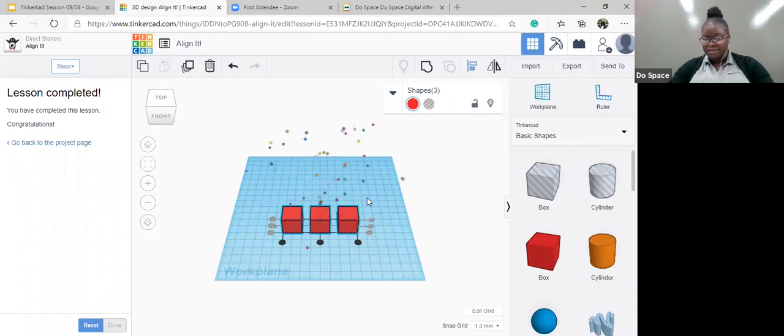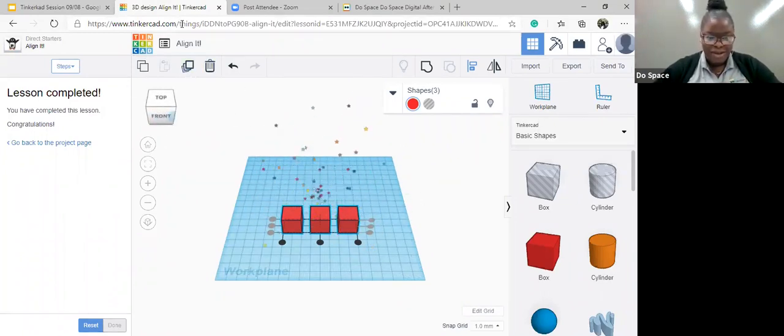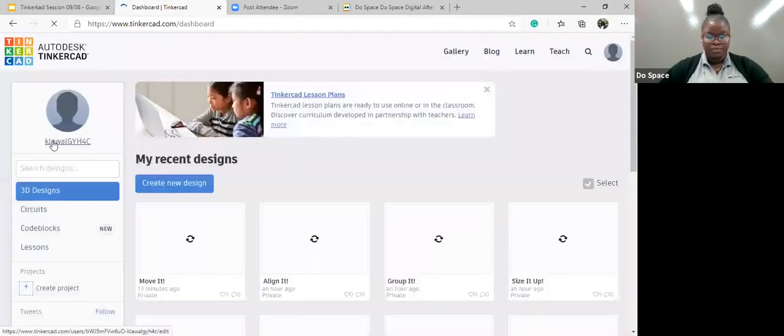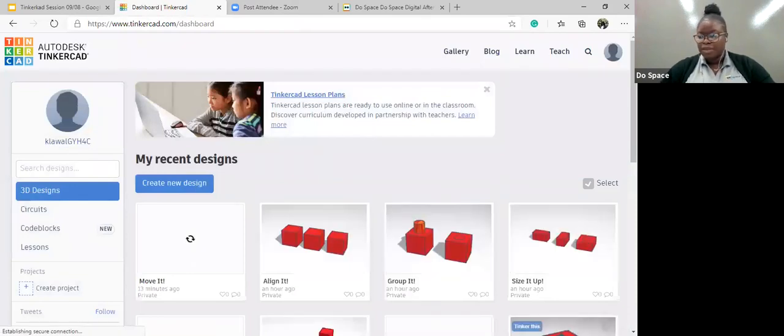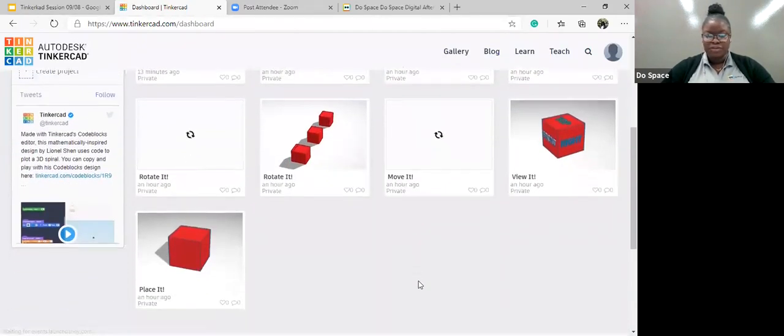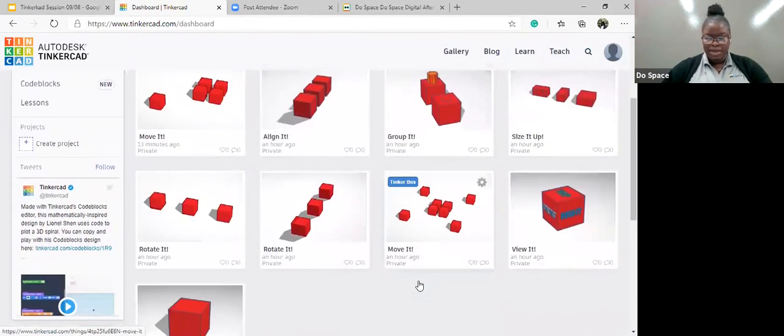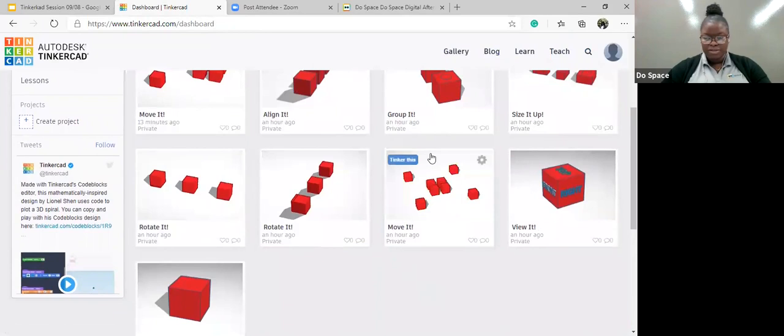Looks like we're all done, and this is a good stopping point. We maximized our time. So let's go back here to the project page, to our dashboard. And right here, it'll show you the different ones that you worked on. Because I've done this several times, that's why I have so many projects.